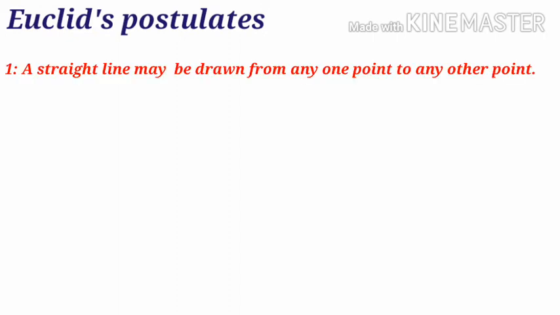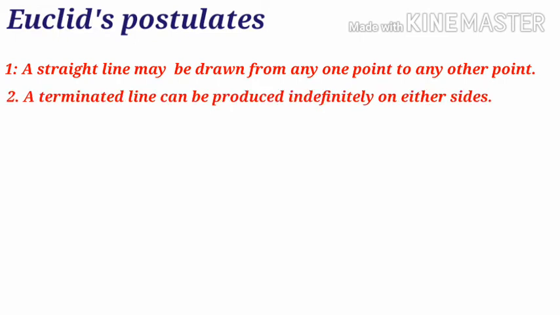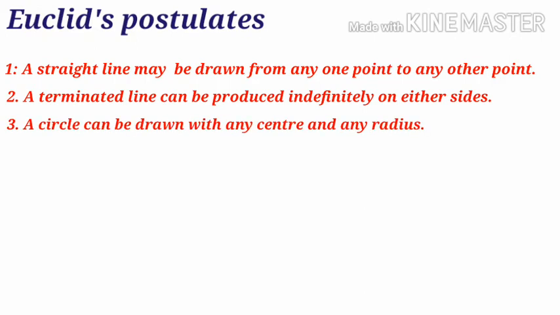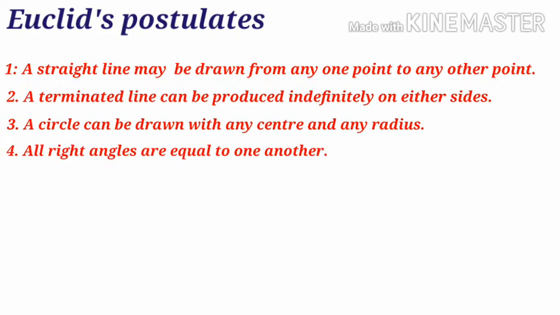Now let us discuss Euclid's 5 postulates. Postulate 1. A straight line may be drawn from any one point to any other point. Postulate 2. A terminated line can be produced indefinitely on either side. Postulate 3. A circle can be drawn with any center and any radius. Postulate 4. All right angles are equal to one another.